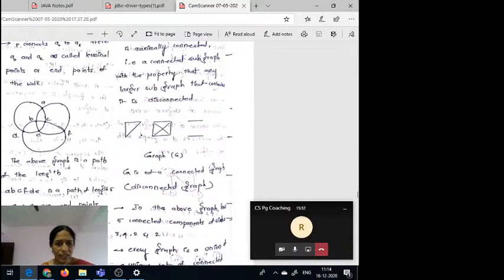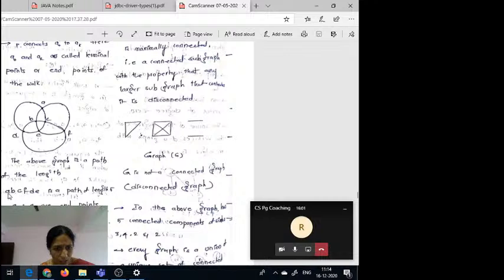Now, here is another example. So here A, B, C, D, E, F, these all are the edges. So in this graph, there is a path of length... this is from A to B and B to C and C to F, F to E and E to D. So it is a path of length 5.